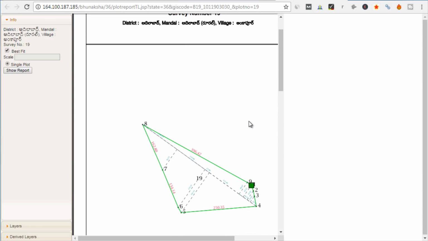So this is how you can get land record details of any land, whether you want to buy that land, whether you want to get the details of your own land. So this is how you can get the details. Now let me quickly give you some tips also related to land records. Now let me highlight a couple of important points regarding land records.